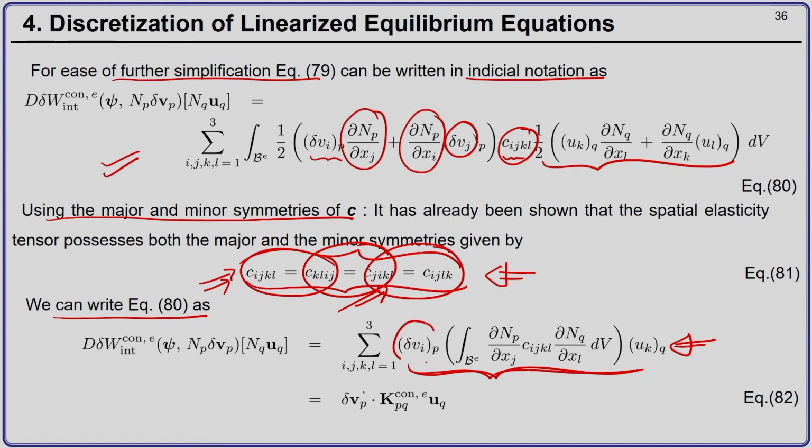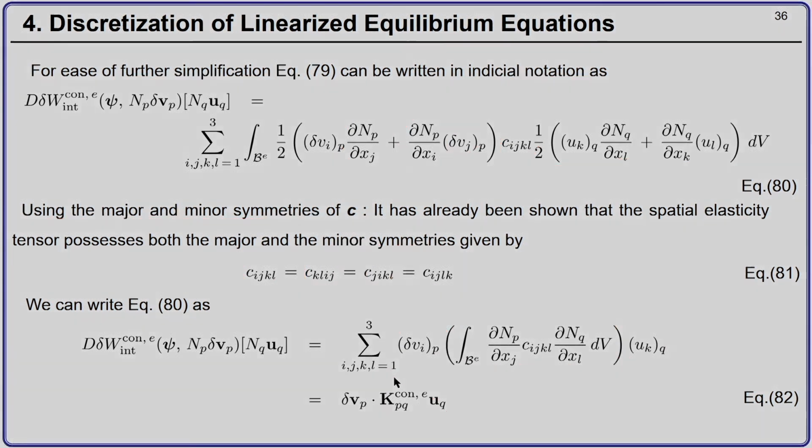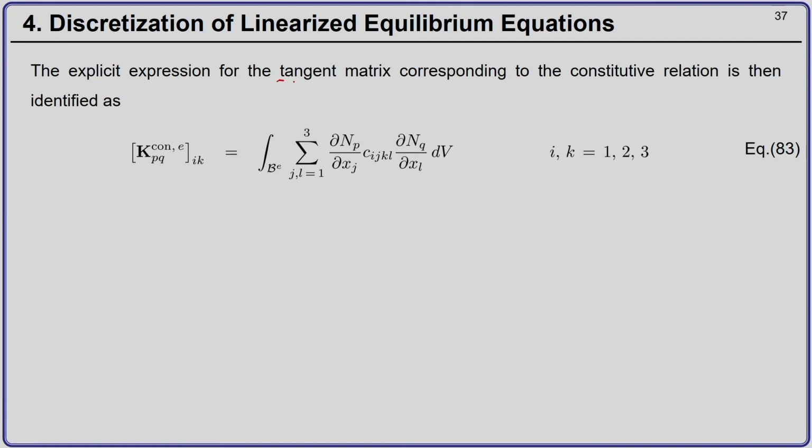I can write this term as the virtual velocity vector corresponding to node P, this as the increment u corresponding to node Q, and this term inside the bracket can be identified as a matrix K, which we call the tangent matrix corresponding to the constitutive relation.